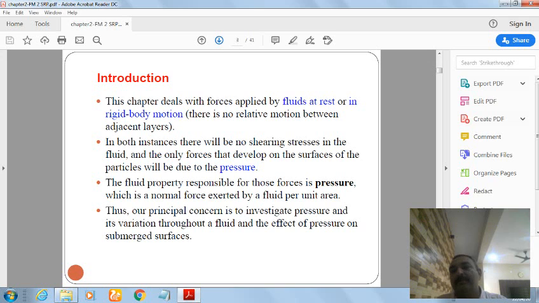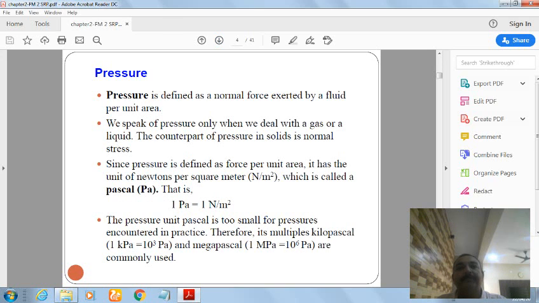Now in this lecture we will discuss pressure. So what is pressure? Pressure is defined as the normal force exerted by a fluid per unit area. So we can measure it in Newton per meter square, that is called the Pascal. So 1 Pascal, 1 Pa, is equal to 1 Newton per meter square.